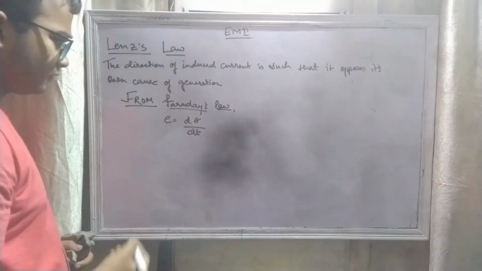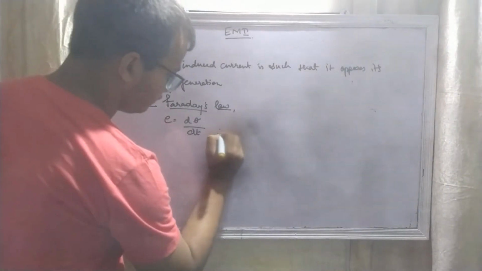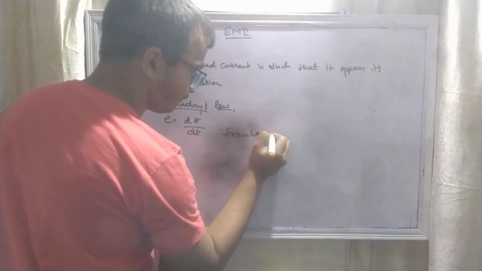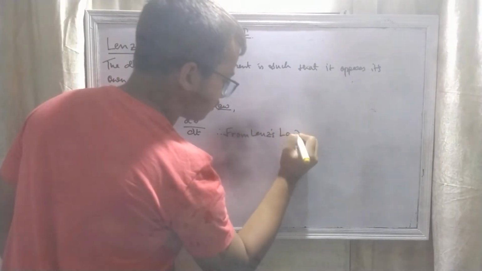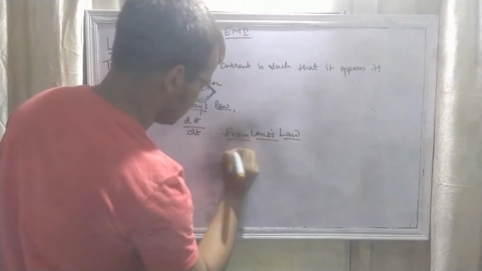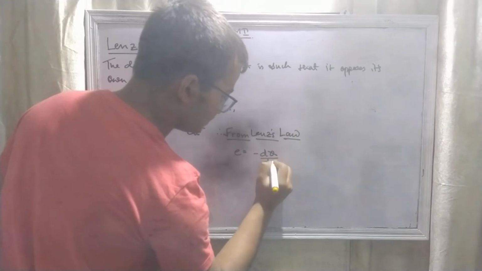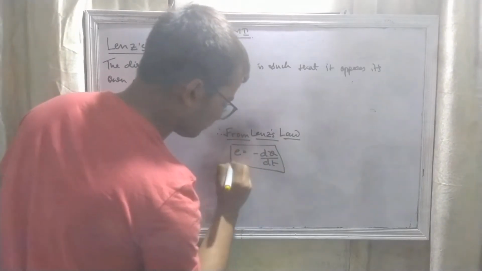So from Lenz's law, E equals minus d phi by dt. Why is it minus?